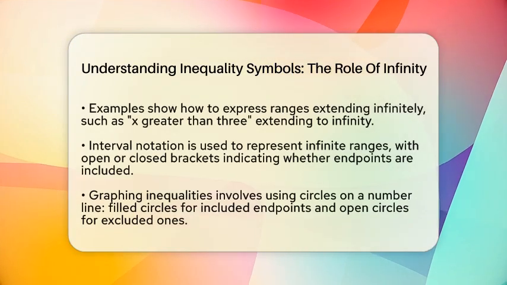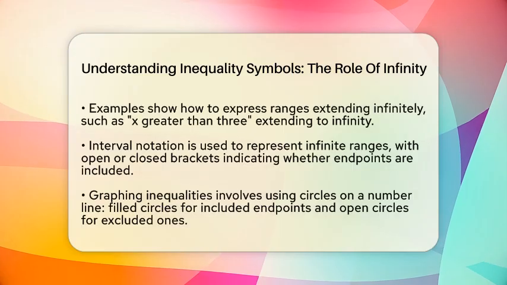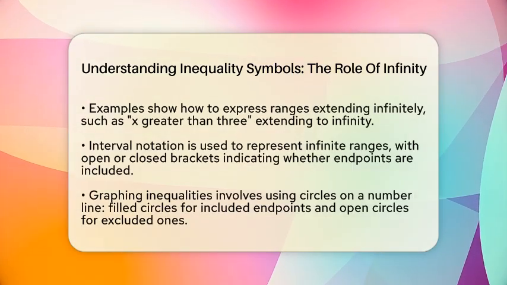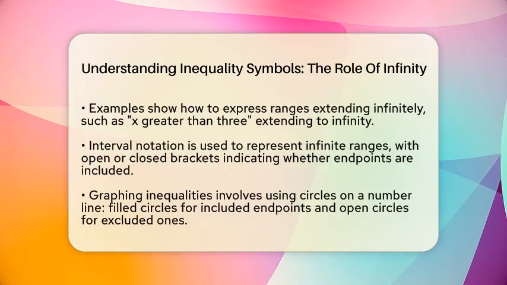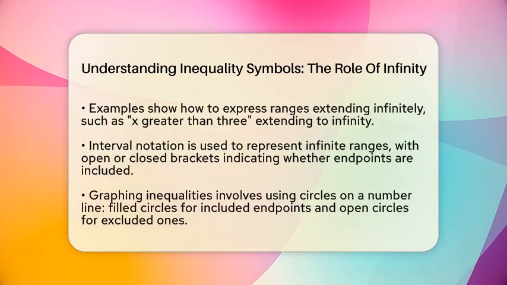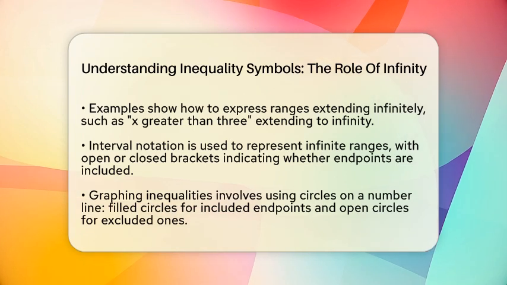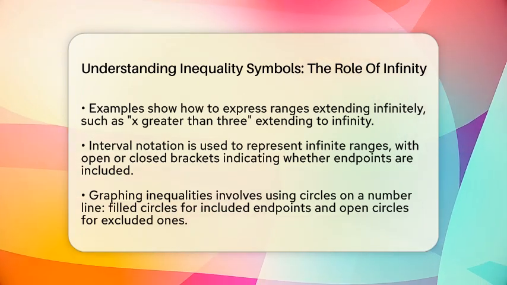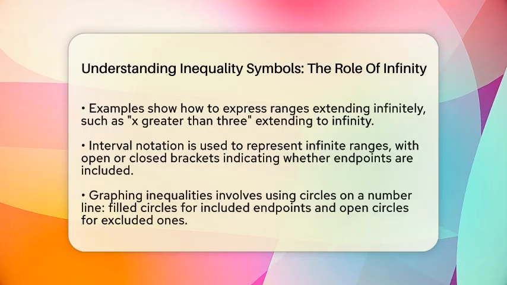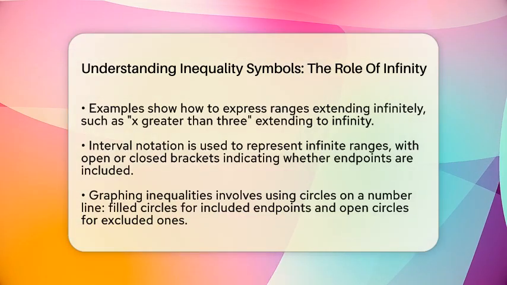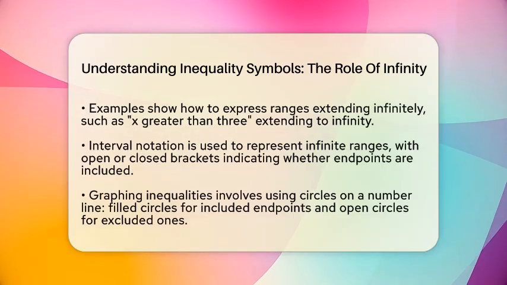For example, when we write greater than 3, it means all numbers bigger than 3. But since these numbers go on forever, we write this as x > 3 and say the solutions extend to infinity. In interval notation, this is written as (3, ∞). The open parenthesis means 3 is not included, and the infinity symbol shows the range continues endlessly to the right.